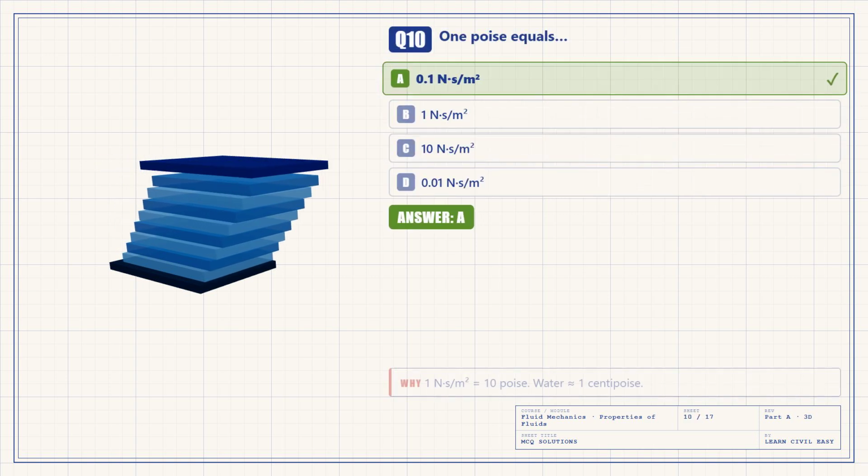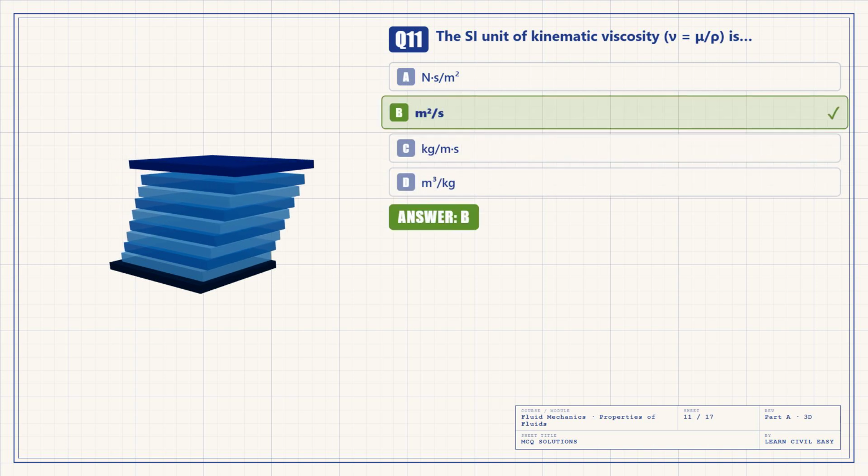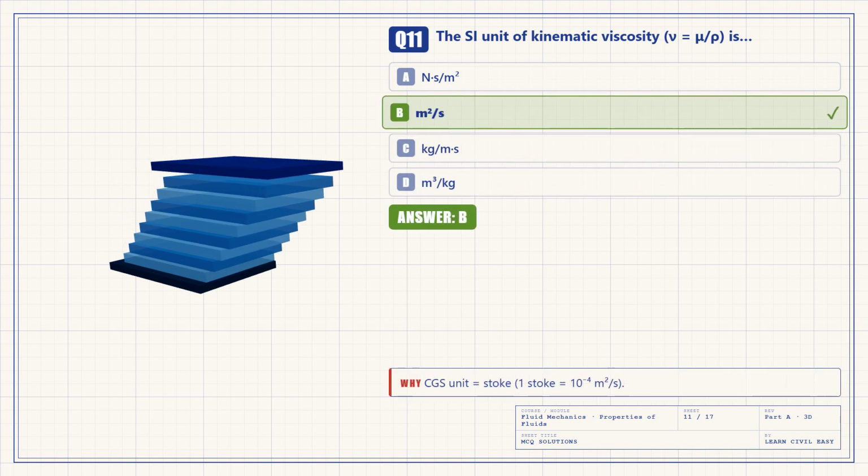Question 10. 1 poise equals 0.1 Newton second per square meter. The answer is A. So 1 Newton second per square meter is 10 poise. Water is about 1 centipoise. Question 11. The SI unit of kinematic viscosity, nu equals mu over rho, is meter squared per second. The answer is B. In CGS, it is the Stoke.